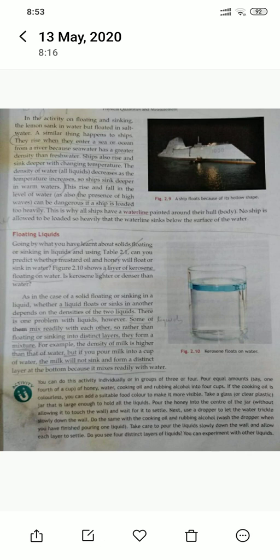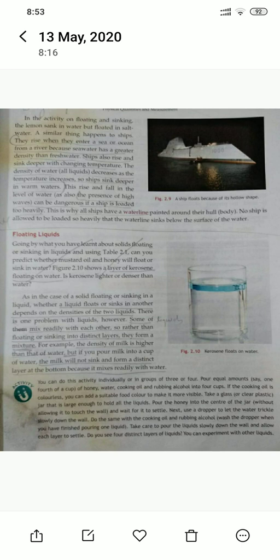Or if you put some kerosene on water, it will also keep on floating on the surface of water. So these show that the density of oil is less than the density of water.